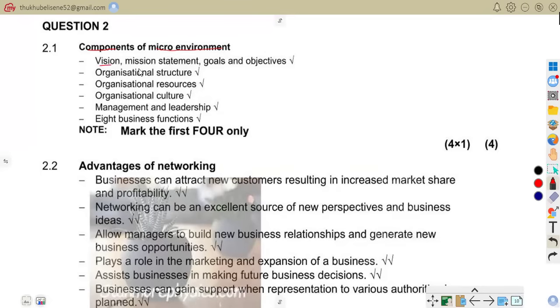The first one is the vision, mission statement, goals, and objectives.